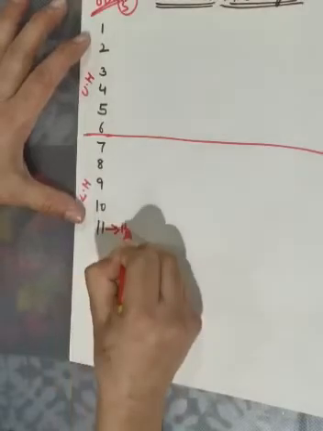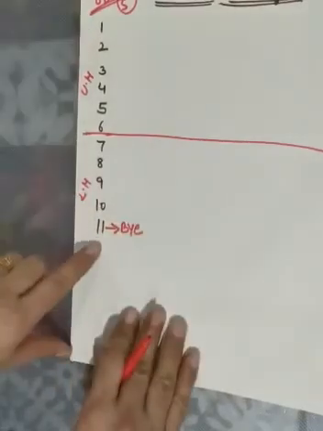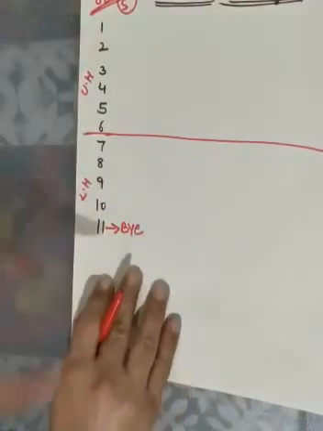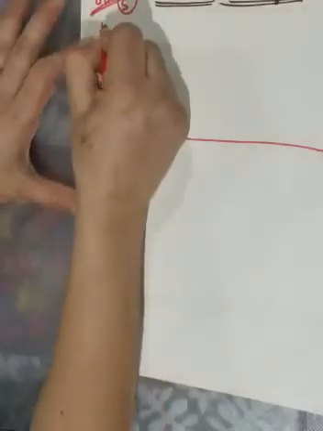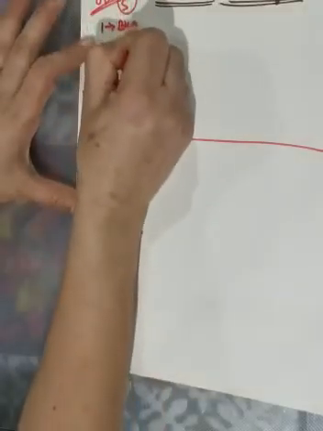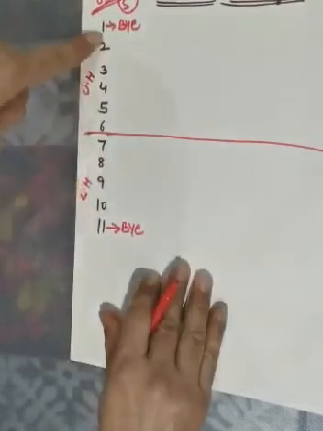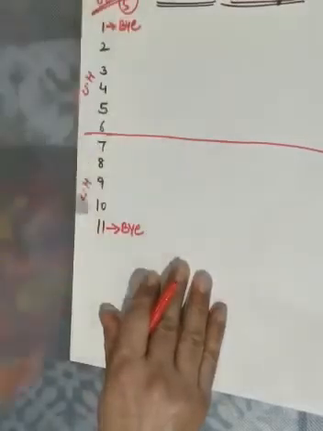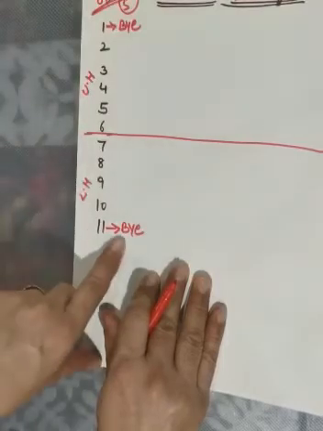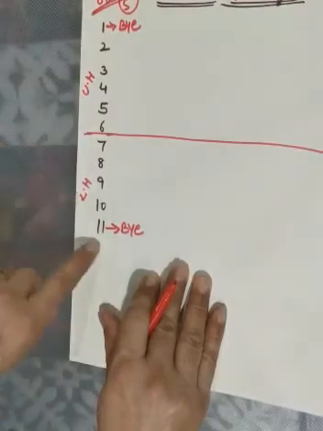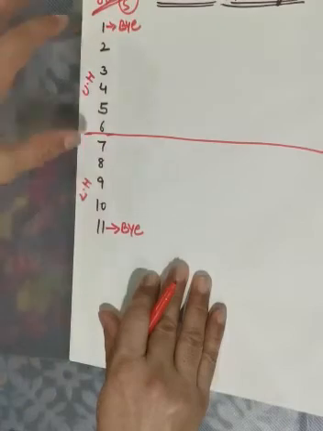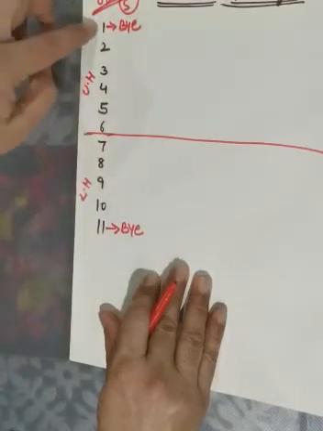So here we will write: the first bye we have given to this team. Now the second bye we have to give to the first team of the upper half. This process will be the same, there is no change. So the first bye goes to the lower half's last team, and the second bye goes to the upper half's first team.